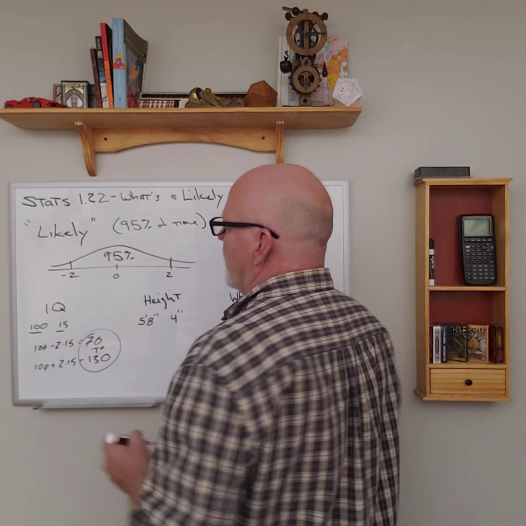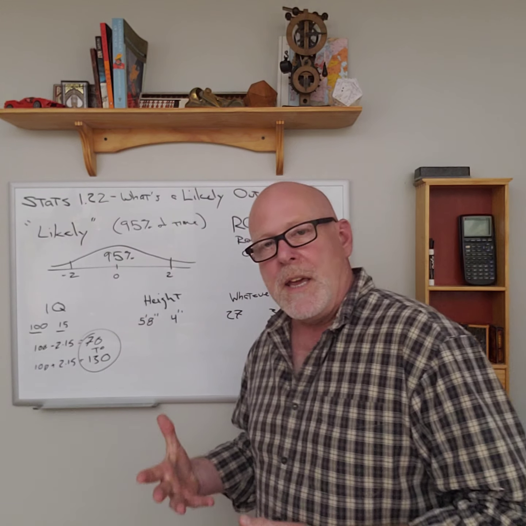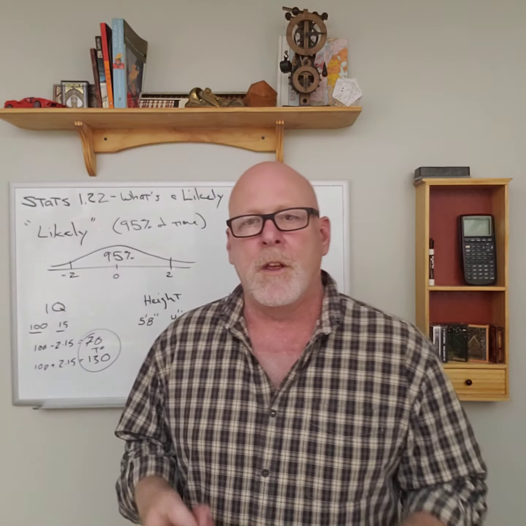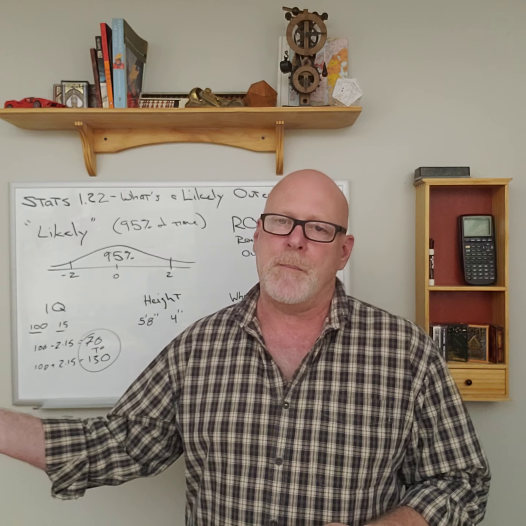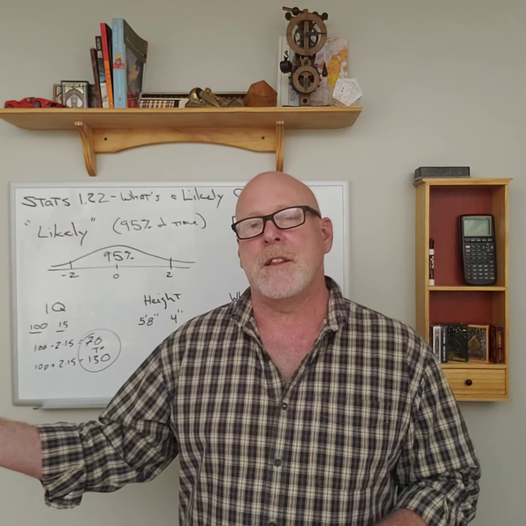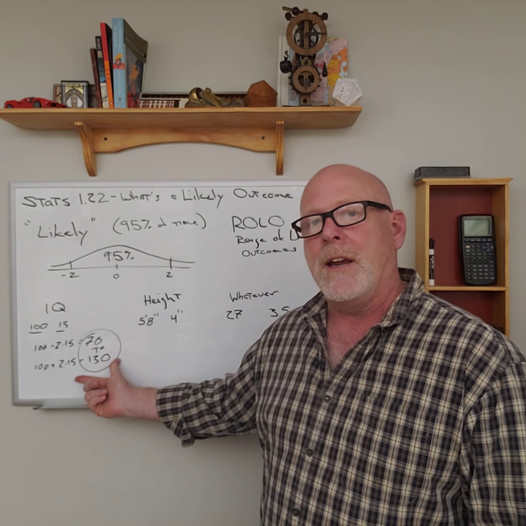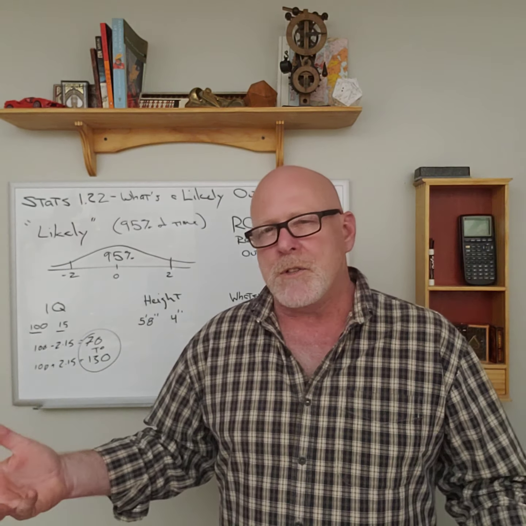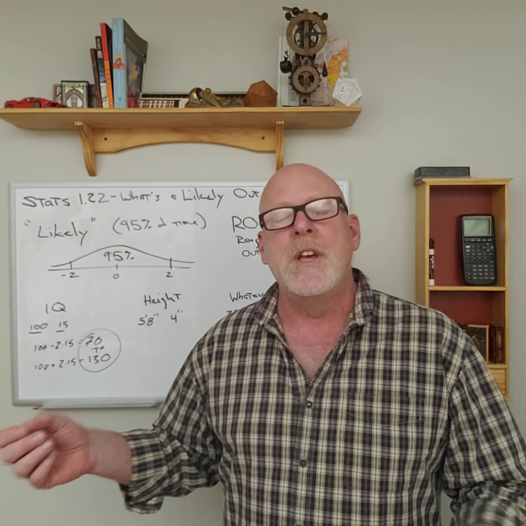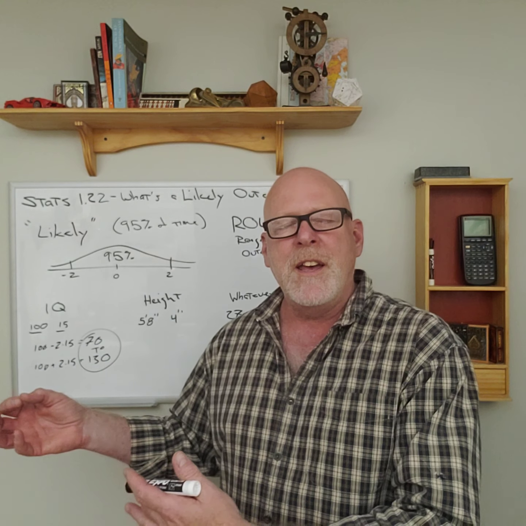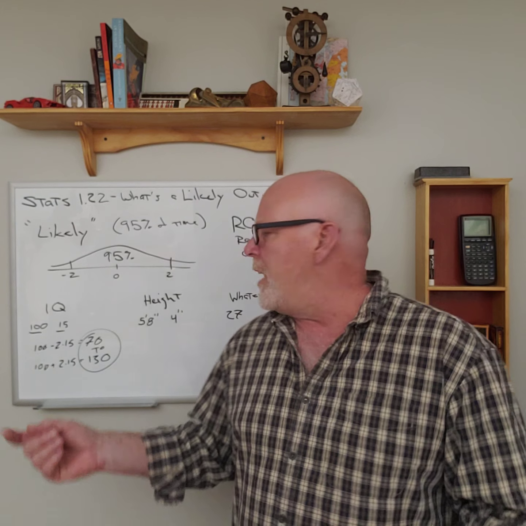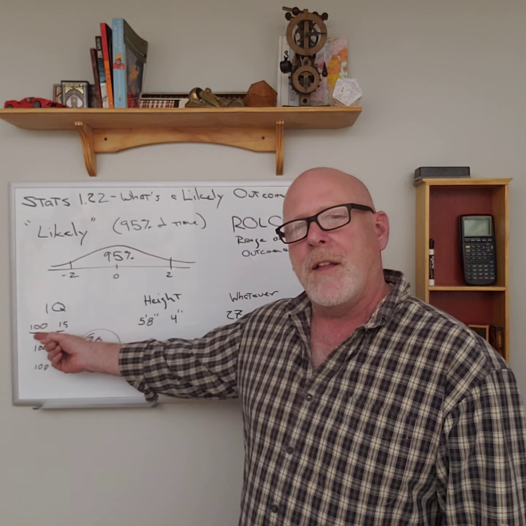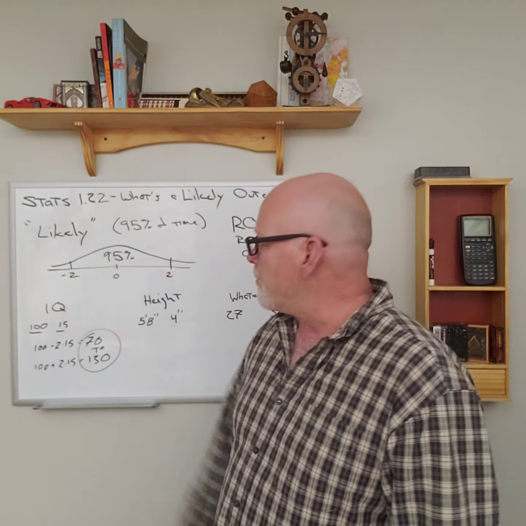So our range of likely outcomes for IQs would be from 70 to 130. Meaning if we grab somebody at random from that population, 95% of the time, they're going to come from that range. The reason we want to know this is if we do get somebody outside of that range, especially if we choose like 3 or 4 people and they all fall outside of that range, we're going to have to question whether or not this information is actually correct.